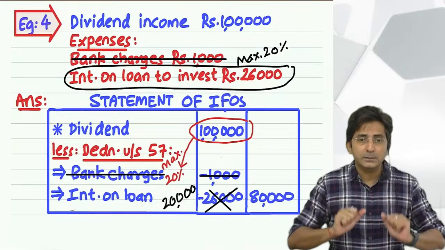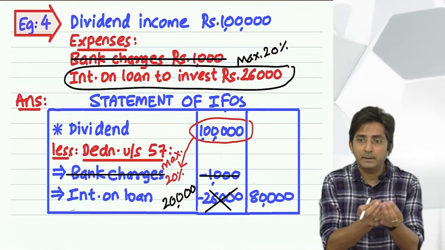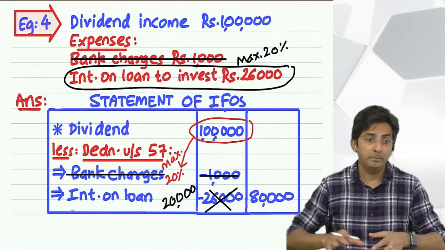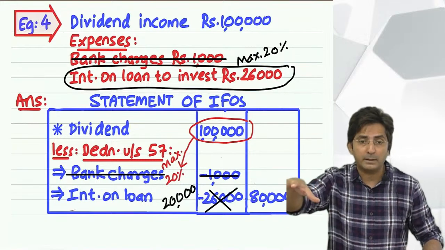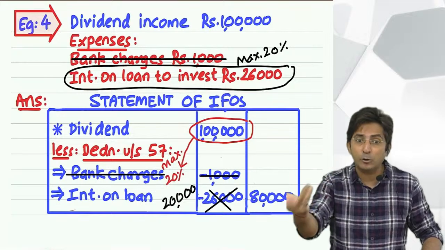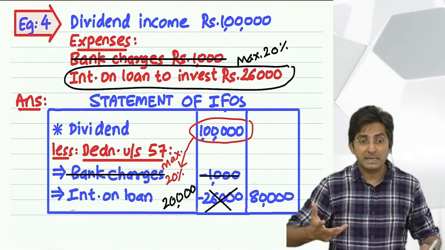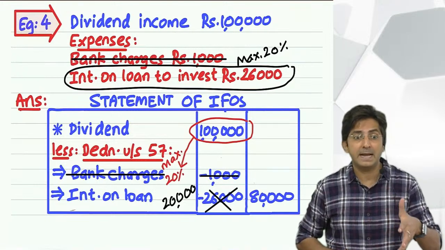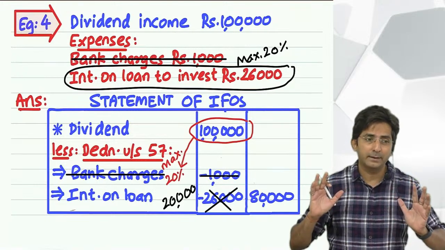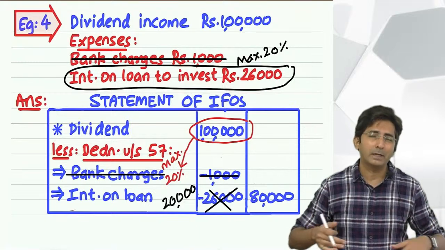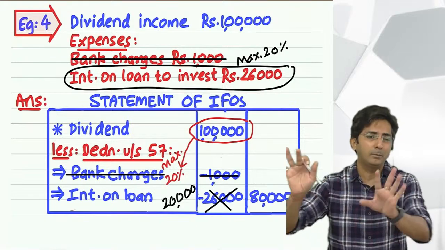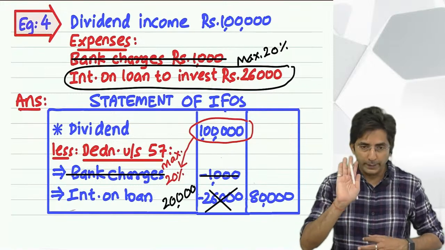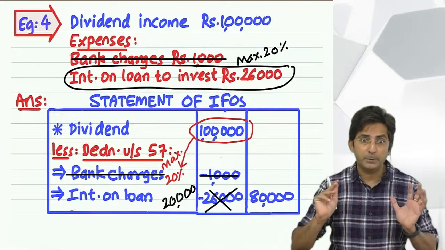A middle class person has hardly some income to survive, so he cannot invest his income in shares, because in the stock market there is a risk that your money will get lost. That risk appetite, normally a middle class person doesn't have. Only a rich person will think, at the most whatever I invest in shares, my money will be lost. He can bear the loss because he is a rich person. So do you agree dividend income is an income of rich people?